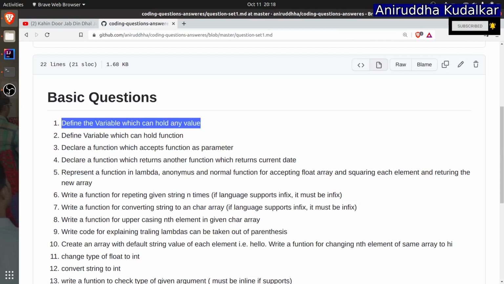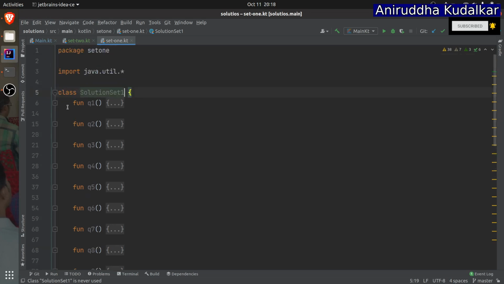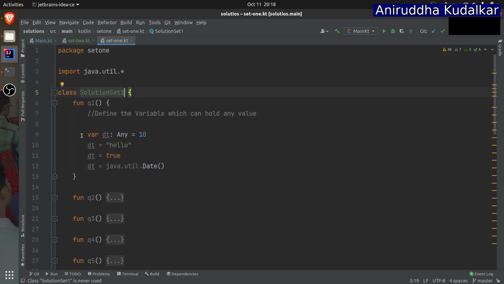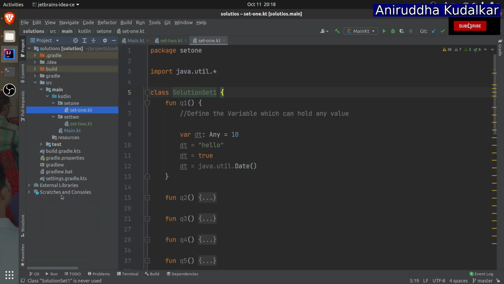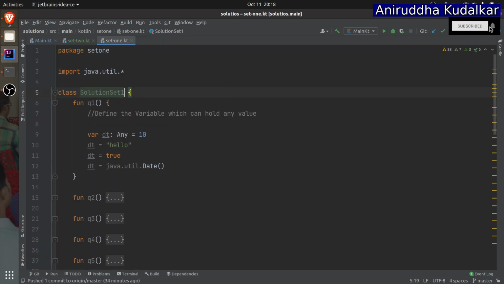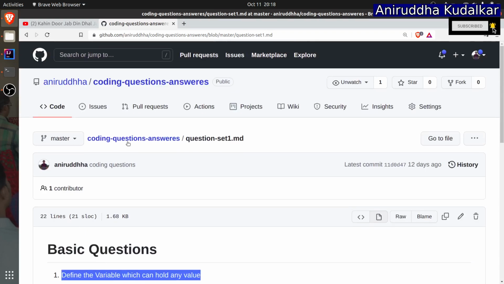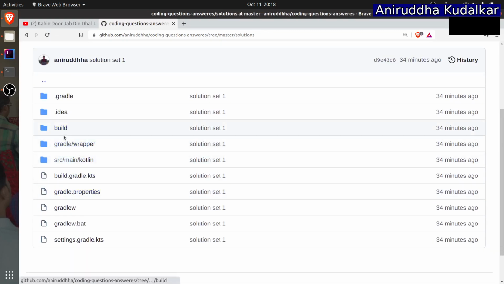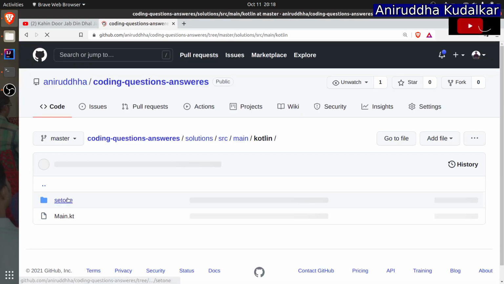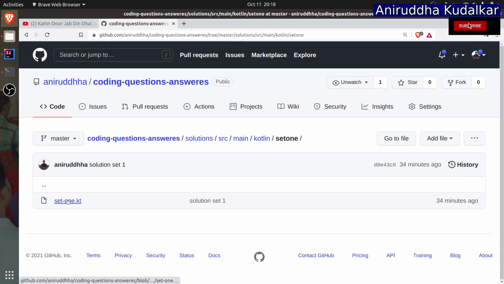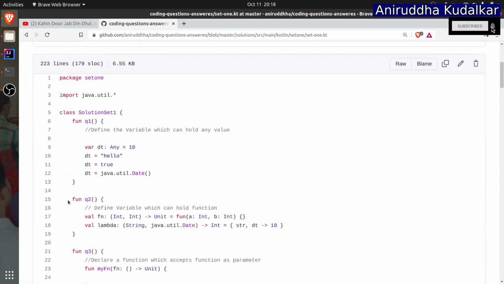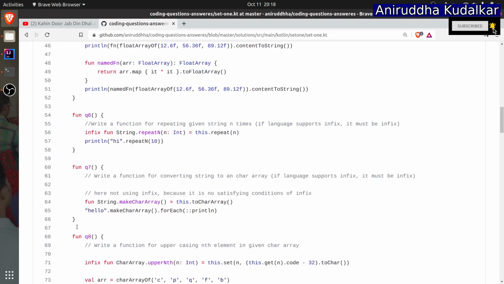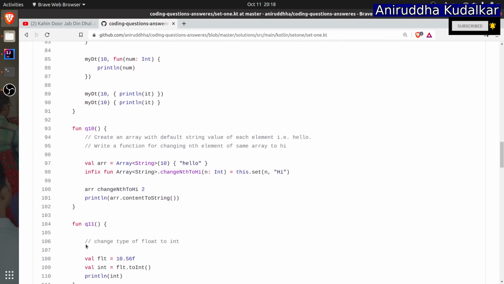Define the variable which can hold any value. Okay, if you go here, this is the programming language Kotlin. I have created a project in Kotlin. All the things have been pushed on GitHub. If you go here, coding questions and answers, you will find solutions over here, and in the solutions src, in set one you will get this file, and under this file I have resolved all the questions.